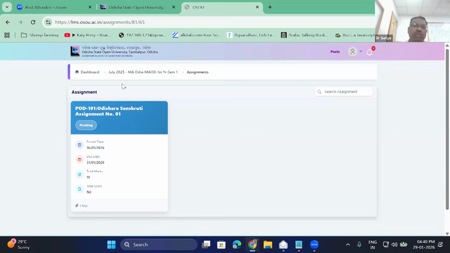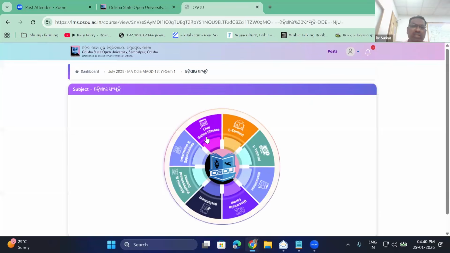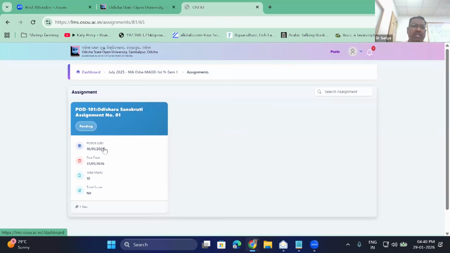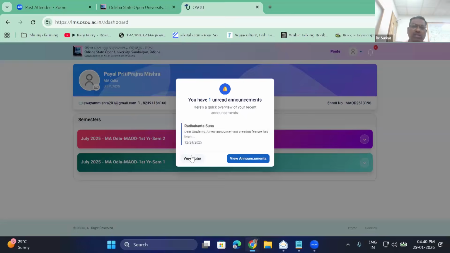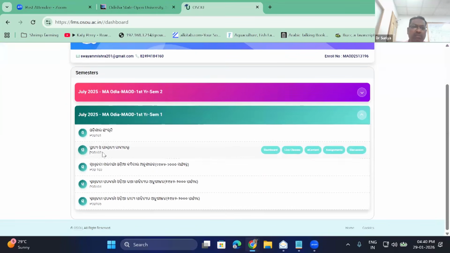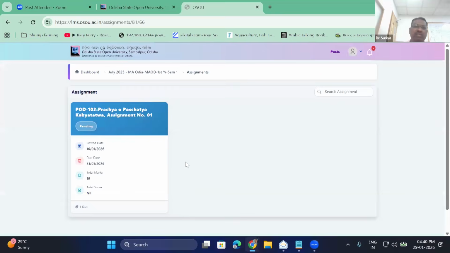Okay, so like that, if I am going to click each subject, say there is an assignment, this can also be accessed. If you click dashboard again, you will see that module. I'm again clicking. Yeah, if you want, you can see POD 102. This is the second assignment paper. I'm clicking on that assignment. Now you see that assignment alone opens.